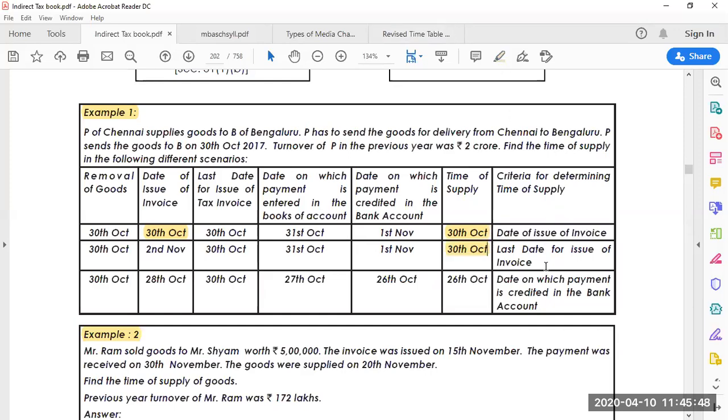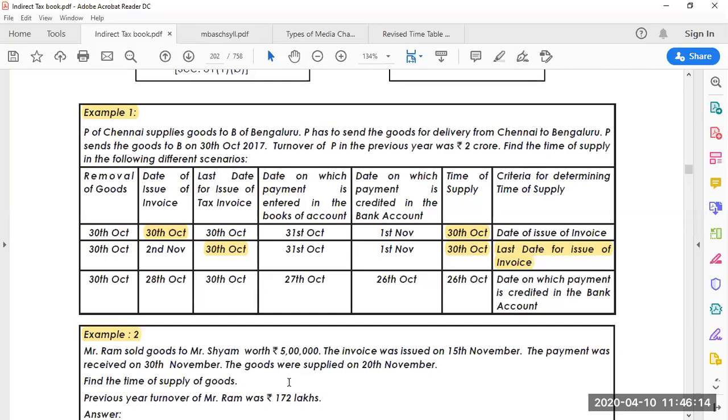But what is the criteria I have taken here? Last date for issue of the tax invoice. Because see here, removal of goods is 30th, date of issue of the invoice, when is the invoice issued? 2nd November they have issued the invoice.